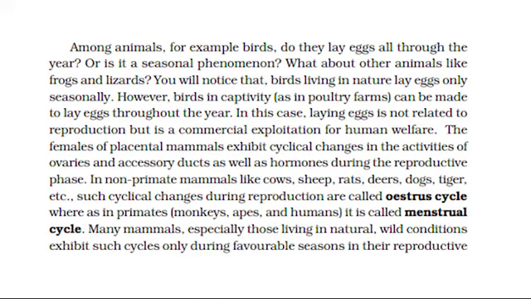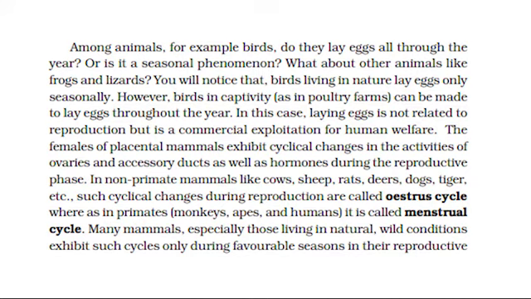Among animals, for example birds, do they lay eggs all through the year? Or is it a seasonal phenomenon? What about other animals like frogs and lizards? You will notice that birds living in nature lay eggs only seasonally. However, birds in captivity, as in poultry farms, can be made to lay eggs throughout the year. In this case, laying eggs is not related to reproduction, but is a commercial exploitation for human welfare.